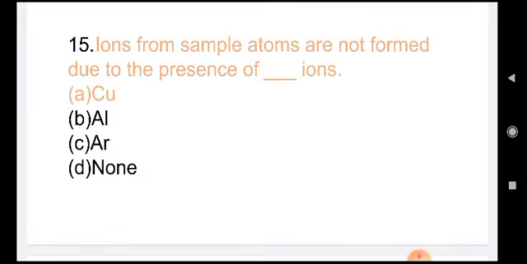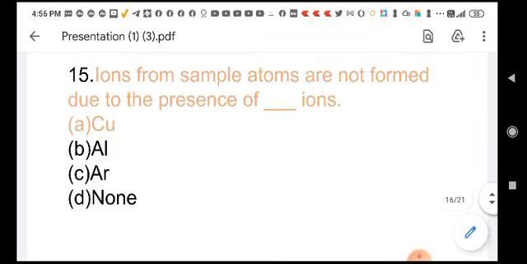Ions from sample atoms are not formed due to the presence of dash ions in ICP. In the case of ICP source, you won't get any ions because of the presence of ions of copper, aluminium, argon, none of these. Well, you are using argon gas as a source of plasma.